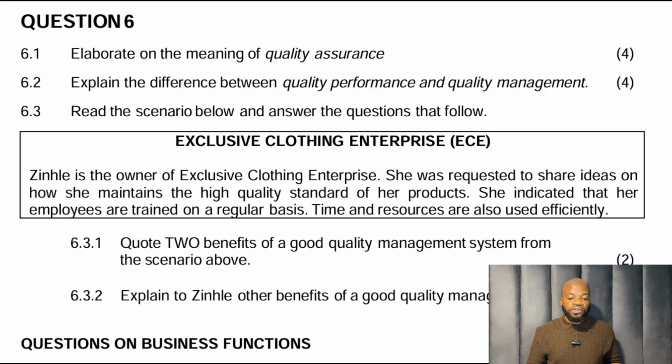Quote 2 benefits of a good quality management system from the scenario above. You can see both of them are in the last statement there. She indicated that her employees are trained on a regular basis. Time and resources are also used efficiently. So those two are a result of a good quality management system. Then the second question, which is a follow-up, says, explain to Zintle other benefits, meaning that besides the ones that are in the scenario, what are the other benefits of a good quality management system?